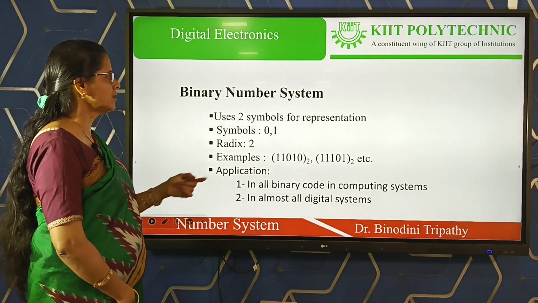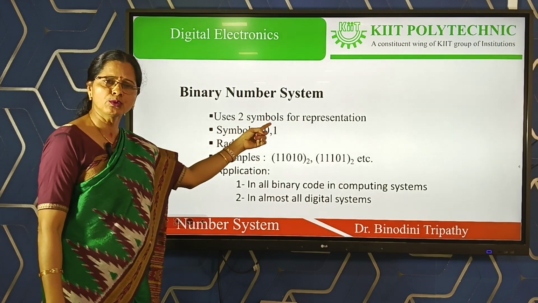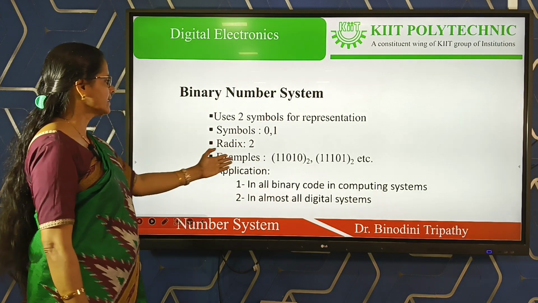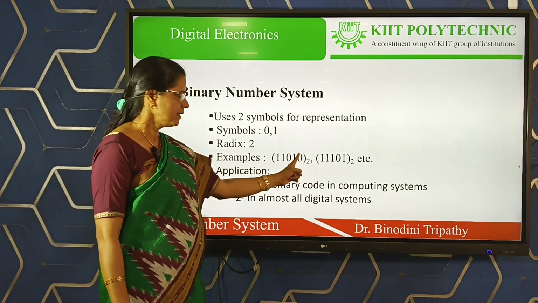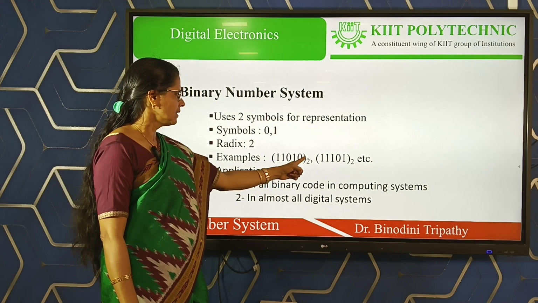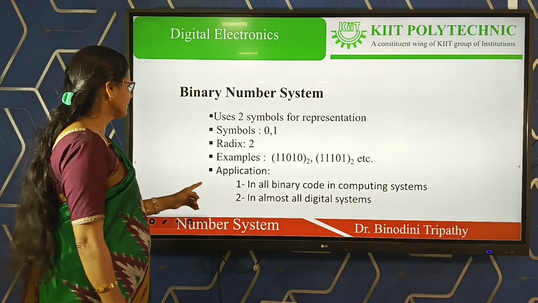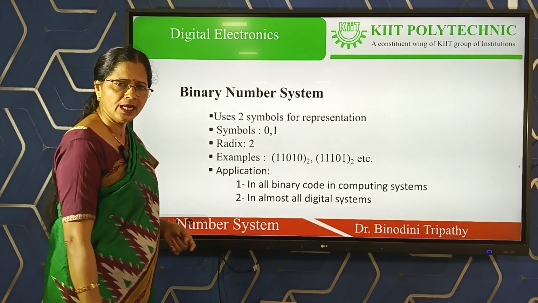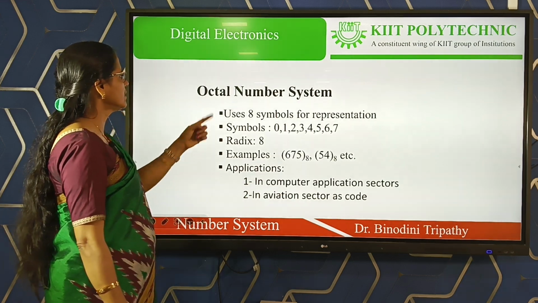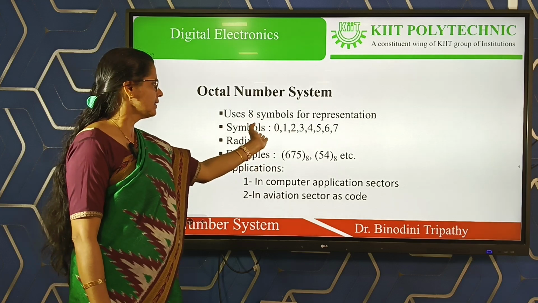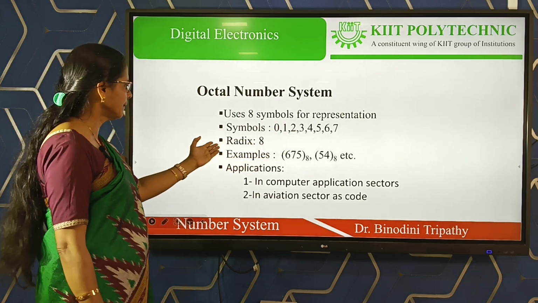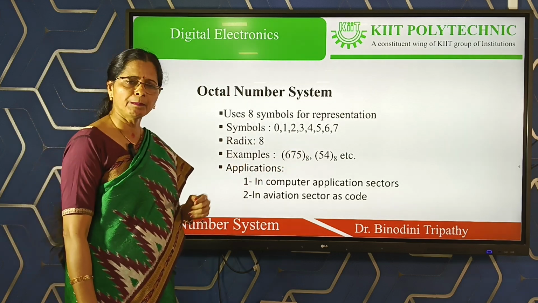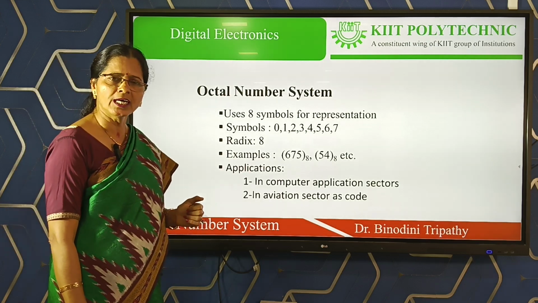Then this is the binary number system, and in binary number system a total of 2 symbols are used, 0 and 1. Its radix value is 2, and we can write binary numbers like this. See, no digit 2, 3 or any other, only 0 and 1. It is mostly used in computers and almost all digital devices. Then this is the octal number system. Octal means 8, with 8 symbols 0 to 7. Radix is 8 and we can write like this. Mostly used in computer application sectors or in aviation as a coding system.